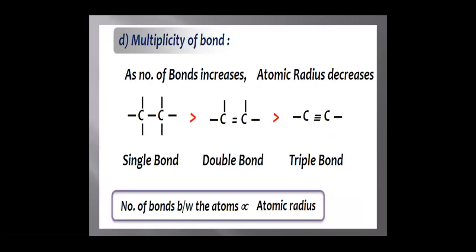Multiplicity of bonds is the next factor affecting the atomic radius. As the number of bonds increases, atomic radius decreases. So a single bond has a larger atomic radius than a double bond, which has a larger atomic radius than a triple bond.